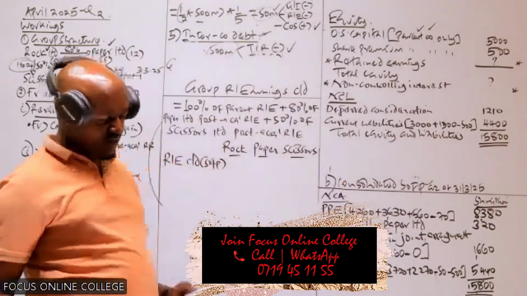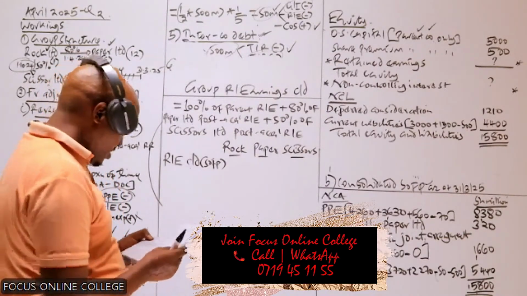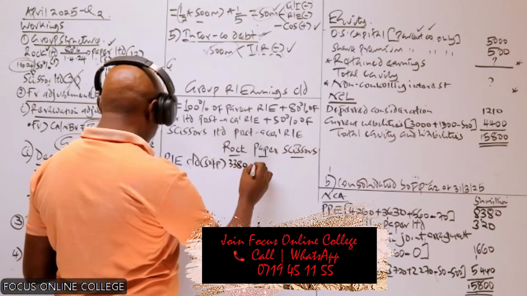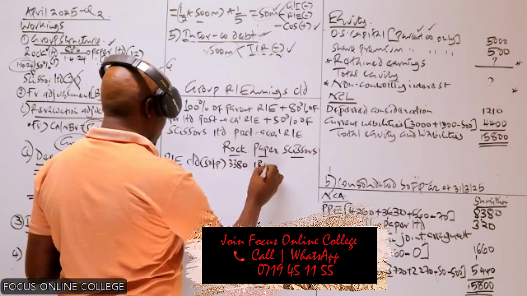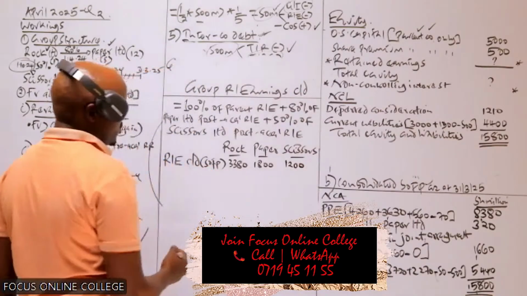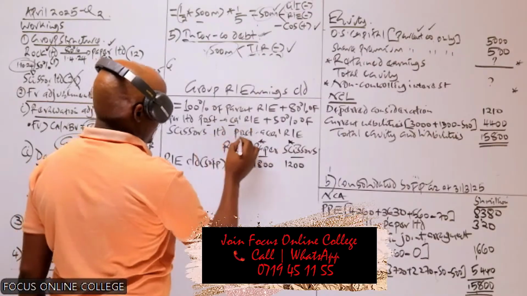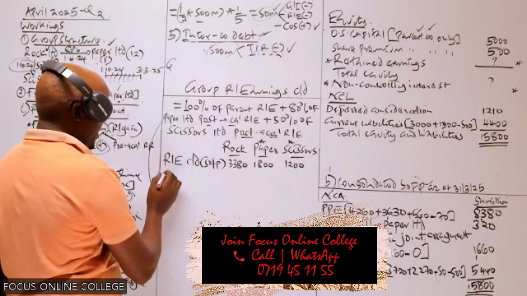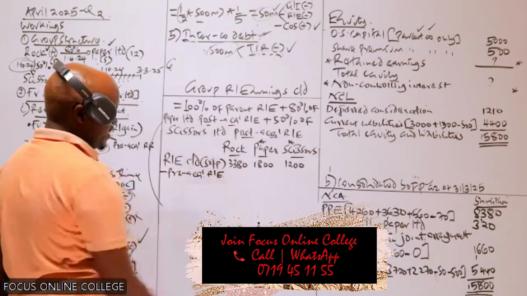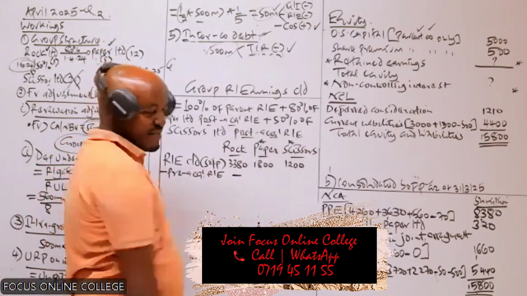Can you go to the statement of financial position of these 3 companies, specifically at the equity? We are given the retained earnings of LL, that is 380. For paper it is 1800, and for scissors it is 12. For these 2 companies we are interested in the post-acquisition, so we need to less the pre-acquisition. That does not apply to the parent; it only applies to these 2 companies.